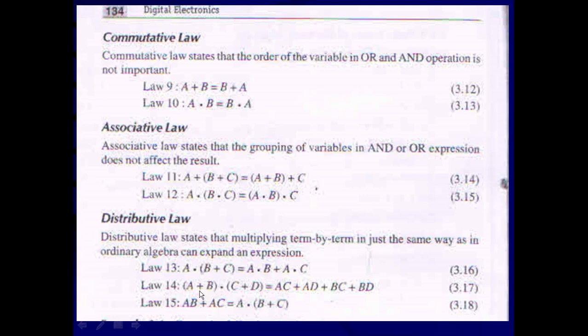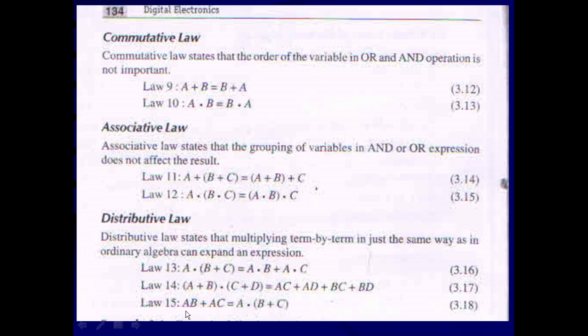In general, if there are four variables, (A plus B) dot (C plus D), that means A is going to be distributive over C and D, and B is going to be distributive over C and D. That means AC plus AD plus BC plus BD. That is going to be the result. Both the left hand side and right hand side are going to be the same.